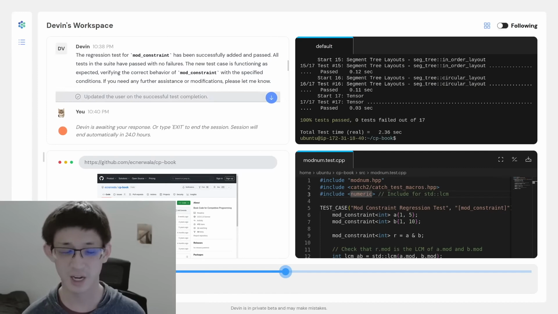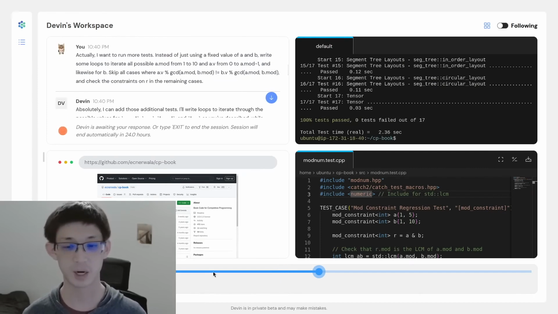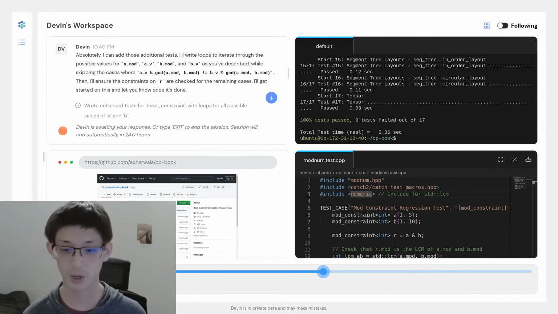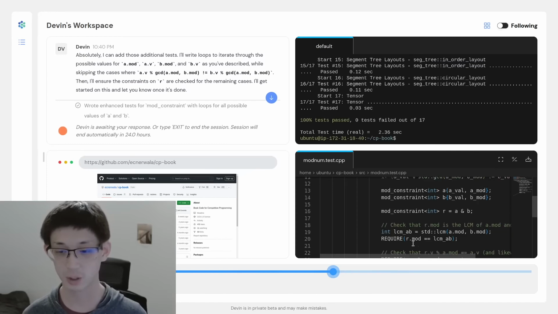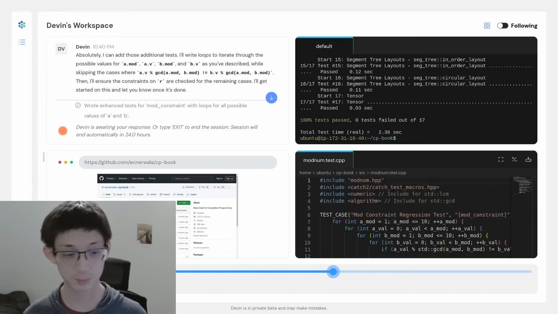Then I asked Devin to expand the test a little bit. Instead of just testing this one input, I wanted Devin to test it on all inputs, so just kind of the brute force testing strategy. I use this a lot in my tests, and I just wanted Devin to implement it so that I didn't have to worry about it. So Devin went and rewrote the test function to use 4 nested for loops.